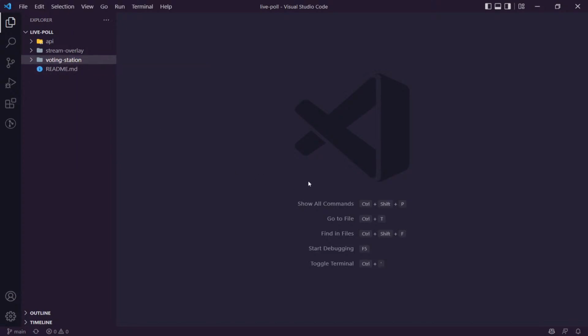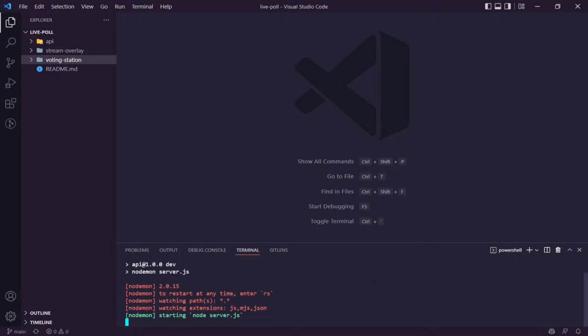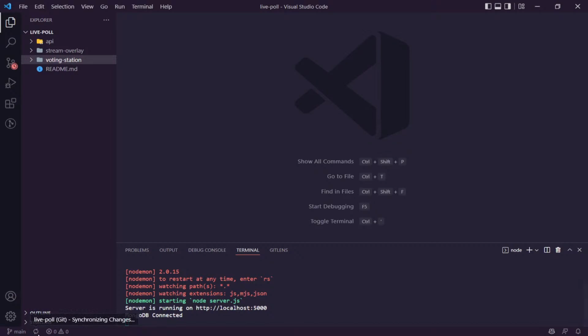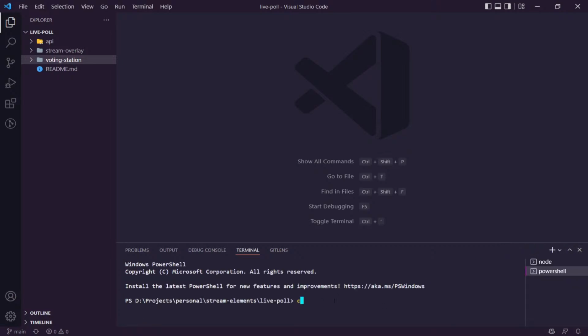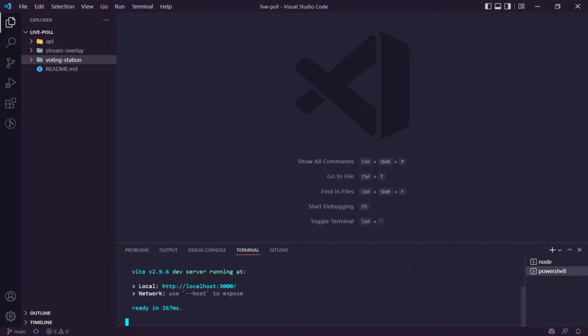So yeah, let's get this running. Let's open this up. We need to cd into the API. So we have an API for this, and we just need npm run dev. Oh, you know what? Let's just pull. Make sure everything's pulled. I think we're good. The README was already in here, right? Cool. DB connected, that's a good sign. Let's create a new terminal. And this time we need to cd into our voting station. Is this the right one? Yeah, it is. So let's npm run dev again in here, and that'll get that running for us.